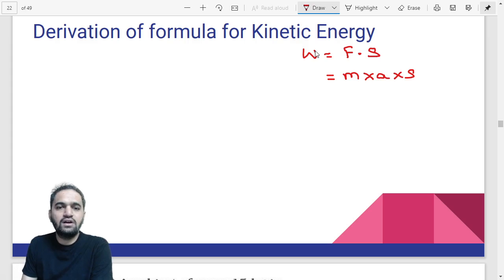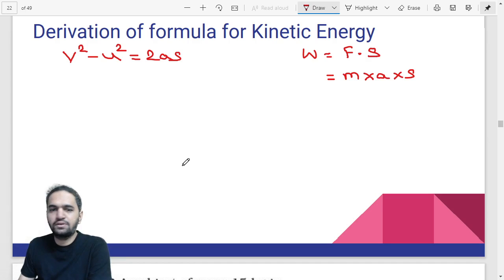Now let us talk about the formula for the third equation of motion. The third equation of motion can be represented as v square minus u square is equal to 2as. We have to derive the formula for kinetic energy, so you can find the value of s from this equation. The value will become v square minus u square divided by 2a, that would be equal to s.